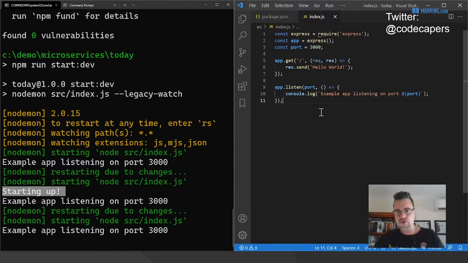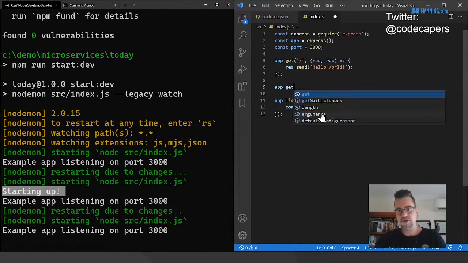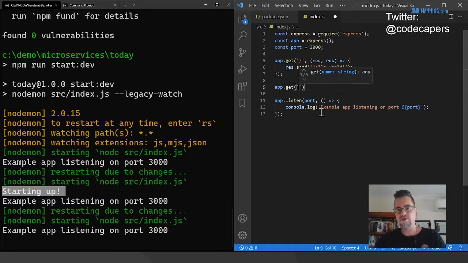Okay, so let's do a little bit more work on our server here so you can sort of get an idea of what we need. One thing we need is to be able to accept messages incoming from other microservices. So let's pretend that we've got one called, let's make this a to-do application. I know that's very cliche, but it does fit in with the data that I'm going to show you in a moment. Let's say if we get to-dos.